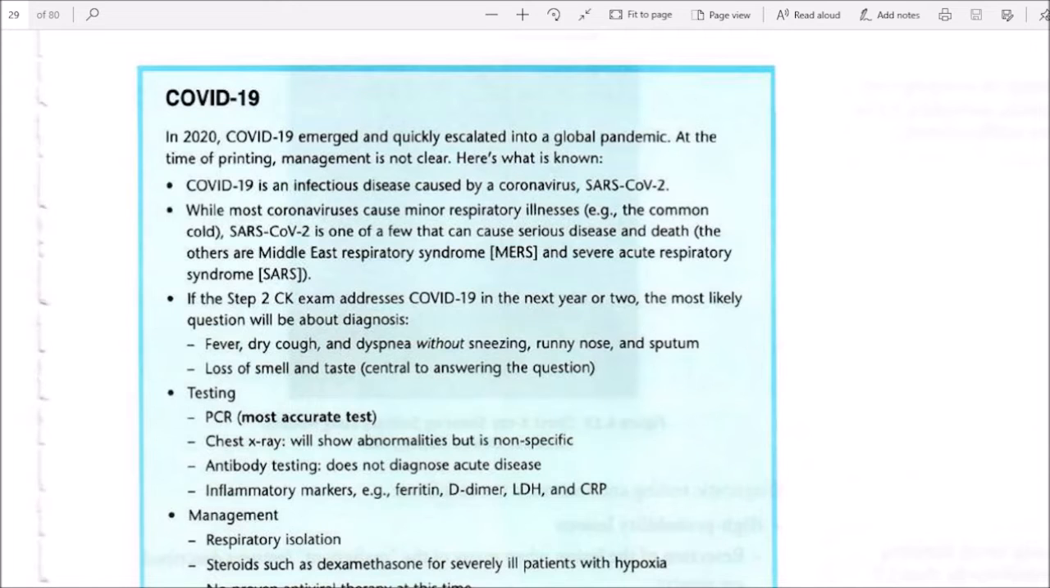If the Step 2 CK exam addresses COVID-19 in the next year or two, the most likely question will be about diagnosis. Look for fever, dry cough, and dyspnea without sneezing, runny nose, and sputum. Loss of smell and taste is central to answering the question. Testing: PCR is the most accurate test. Chest X-ray will show abnormalities but is non-specific. Antibody testing does not diagnose acute disease. Inflammatory markers include ferritin, D-dimer, LDH, and CRP.